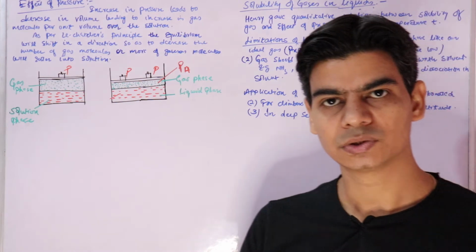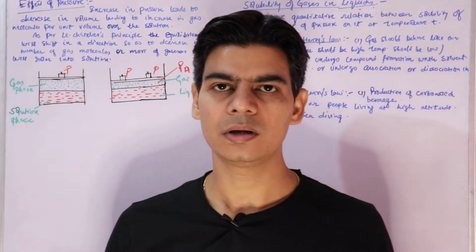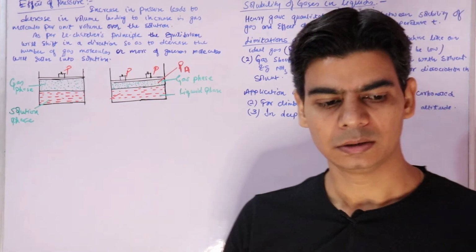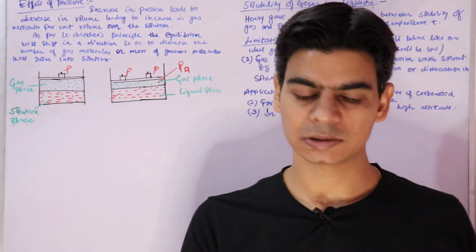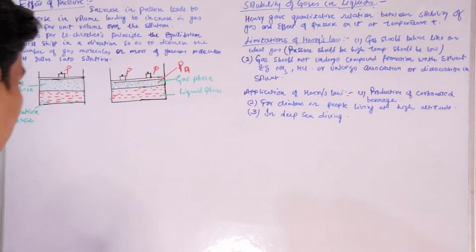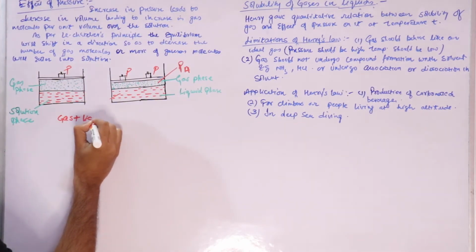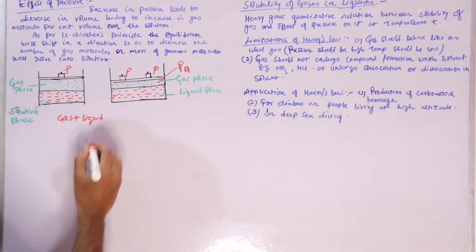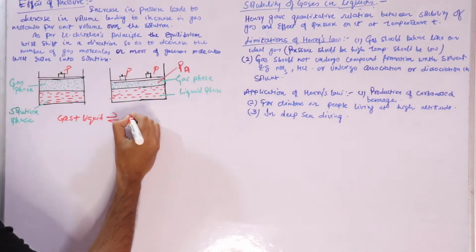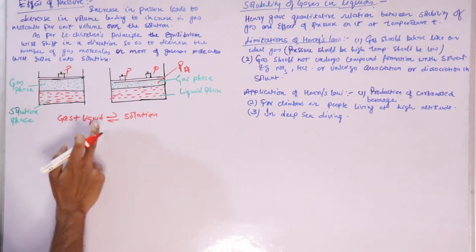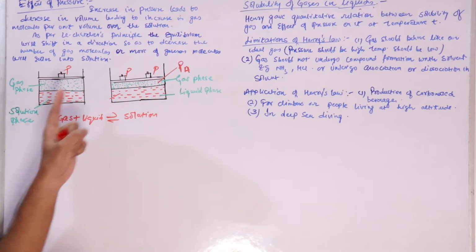And this dissolution of gas in liquid is a reversible process. By reversible we mean that gas when passed through liquid under pressure will form a solution. This solution is a solution of gas in this liquid, and this is a reversible